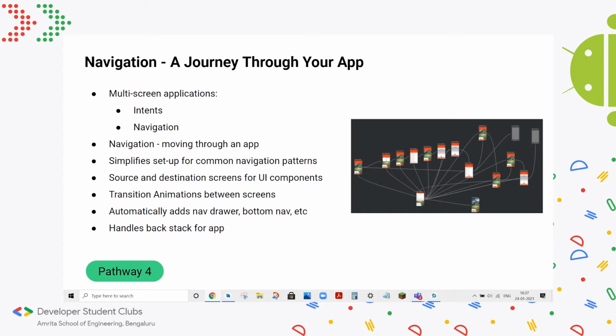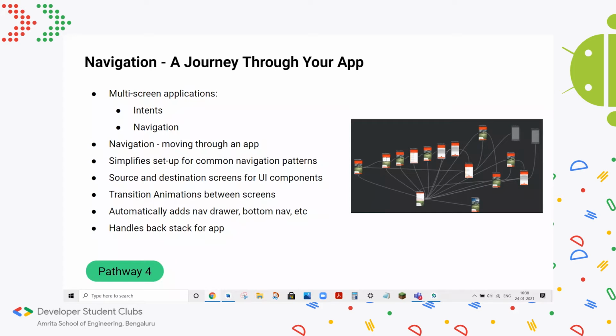Now, we won't focus on intents much throughout this course. The reason for that I will show at the end of this session, but just know that doing it via navigation provides certain advantages as opposed to doing it with intents. So navigation simply means moving through an app. You have one screen and you need that when you click on a certain button, you take it to this screen. When you click the back button, you take it to this screen, and so on and so forth.